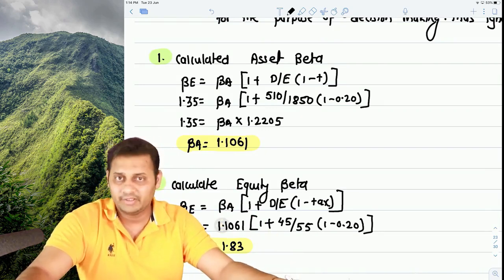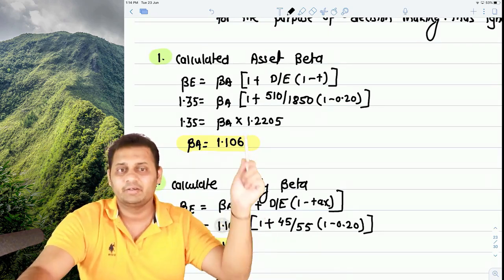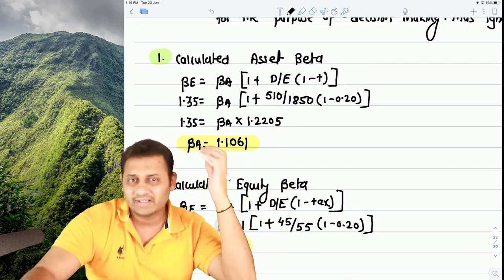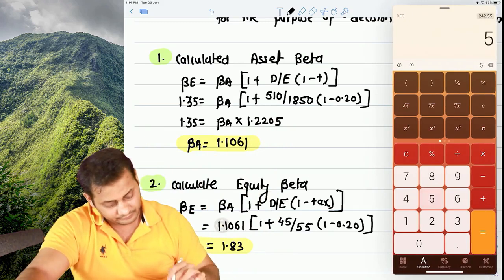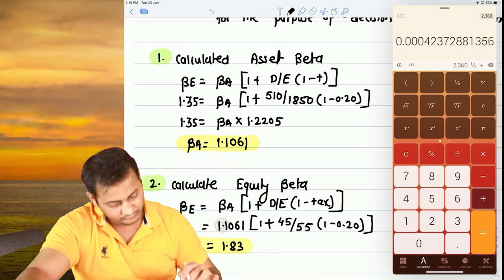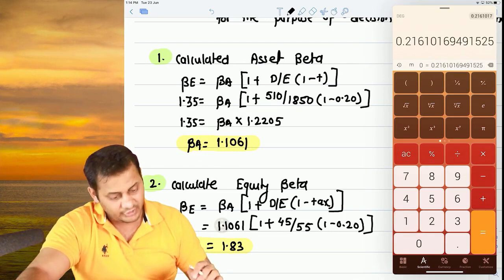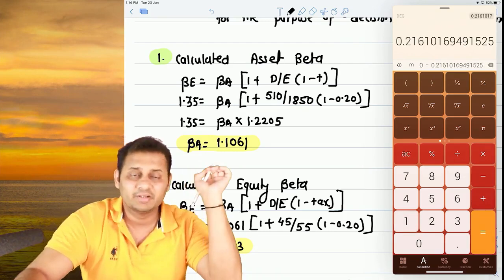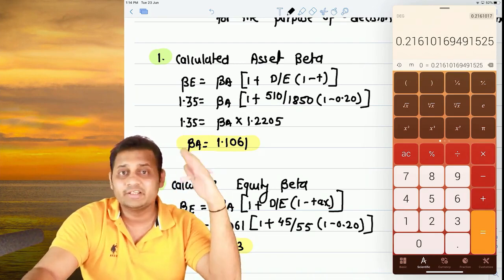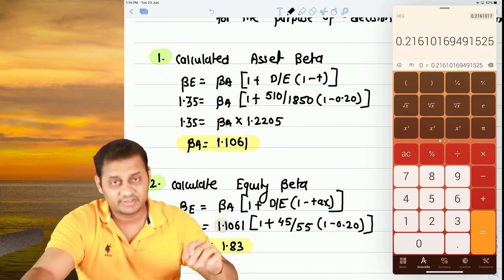In their company, the competitor, the debt was 510 and equity was 1850. So that is somewhat 21.61% debt, and in our company it is 45% debt.